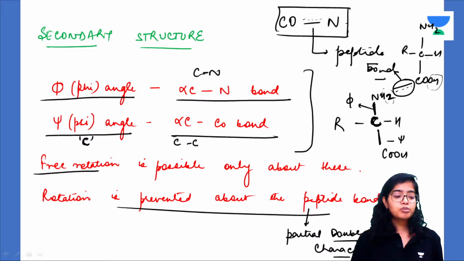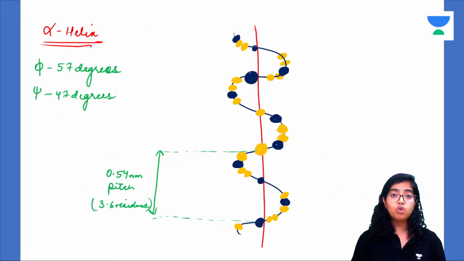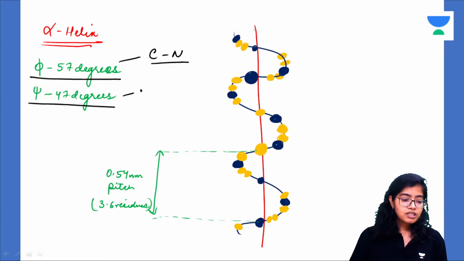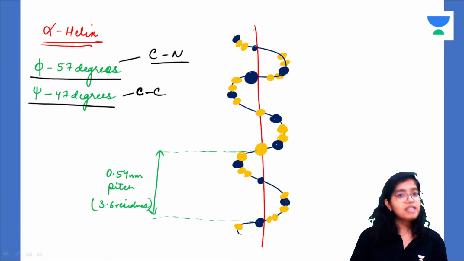Alright, so why is rotation prevented about the peptide bond? Because it has partial double bond character. Double bond is stronger. Now, what is this? Very easy. All of you would be knowing. It seems like a helix, so it will be an alpha helix. The phi angle in alpha helix, that is the angle between C and N, is minus 57 degrees. The psi angle, that is between C and carbonyl carbon, is minus 47 degrees.